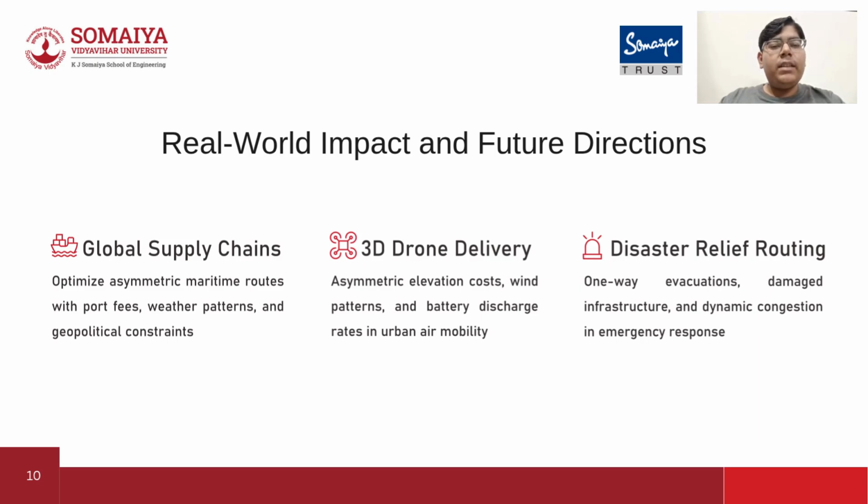First, global supply chains. Shipping companies can now easily calculate asymmetric maritime routes, factoring in directional wind patterns, port fees, and border constraints. Second, 3D drone delivery. Drones fight gravity, wind, and battery discharge rates. A drone flying against the wind is the ultimate non-metric edge, and this algorithm thrives in that airspace. Third, disaster relief. When earthquakes destroy infrastructure, standard metric maps fail. This framework calculates emergency routing instantly around the chaos.